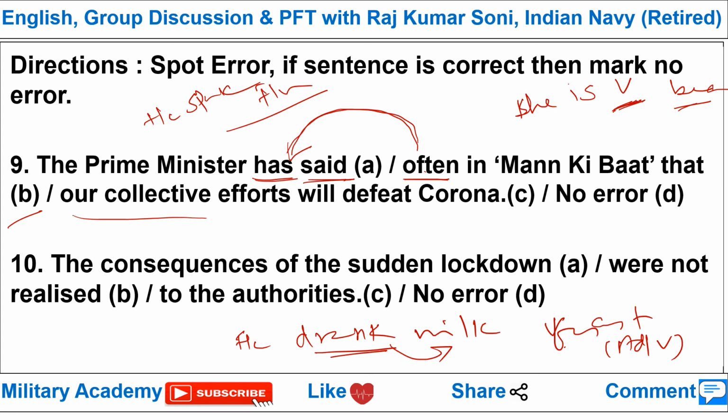Okay, let's come to the last question. The consequences of the sudden lockdown were not realized to the authorities. In fact, a lot of people were debating whether this sudden lockdown is fruitful for our country or not. So the consequences of the sudden lockdown were not realized to the authorities. No, viewers, it is by the authorities. This is an example of passive voice. So the consequences were not realized by the authorities. By is the correct preposition here. Instead of to, you use by.